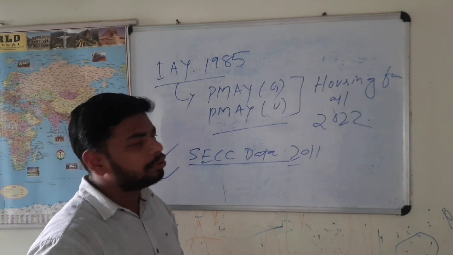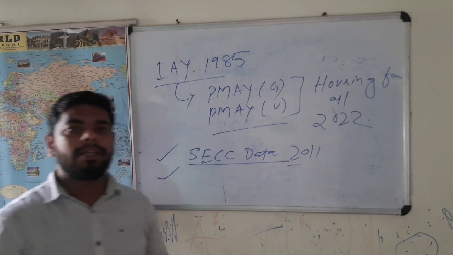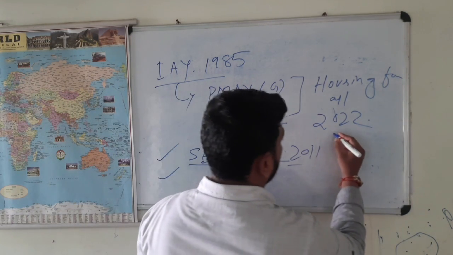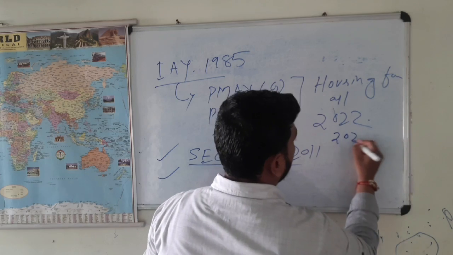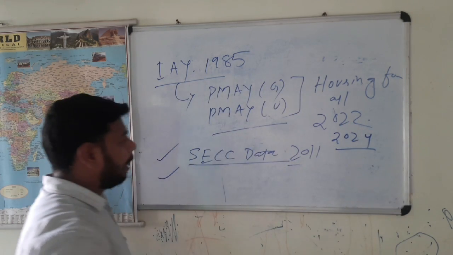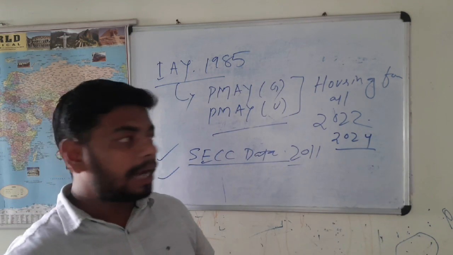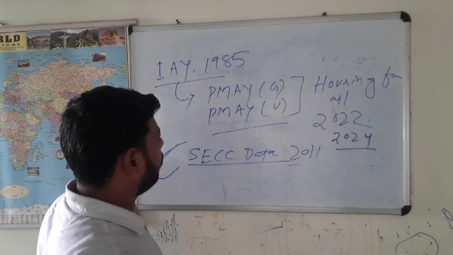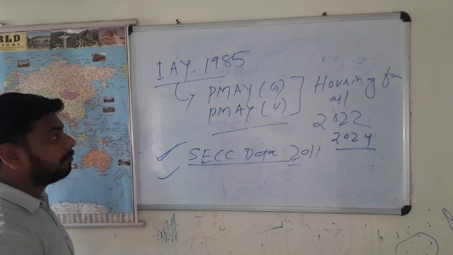However, this scheme was also extended. Recently, the Union Cabinet has extended the schemes up to March 2024. Right. And how was the beneficiary identified? The beneficiary was identified, as I already told, through the Socio-Economic Census data 2011.